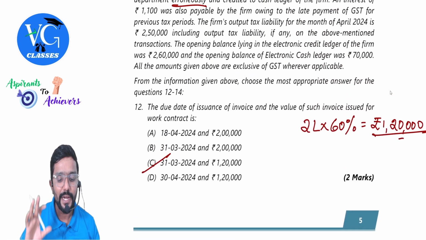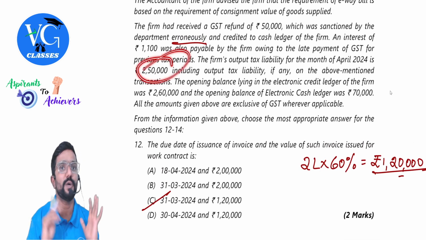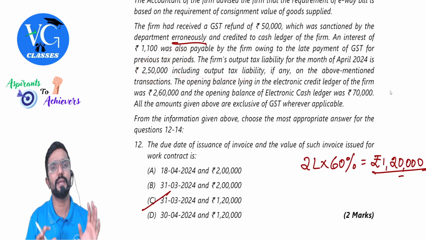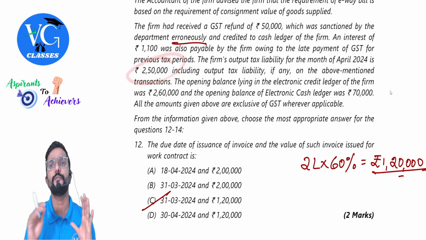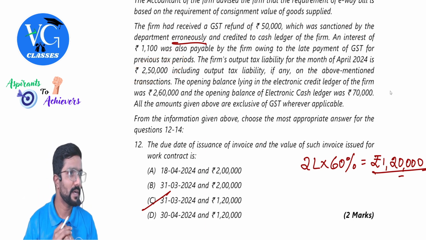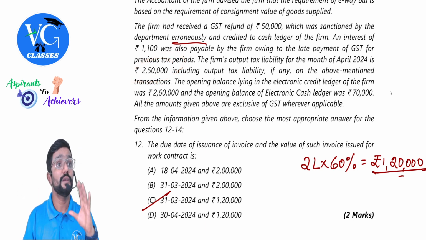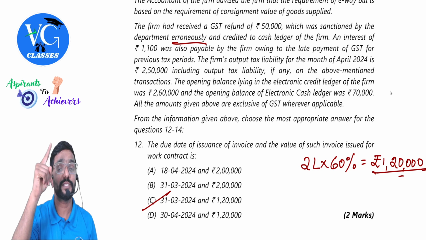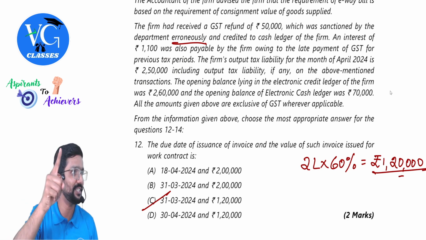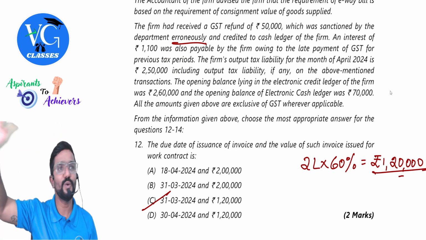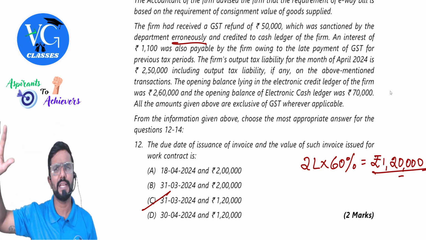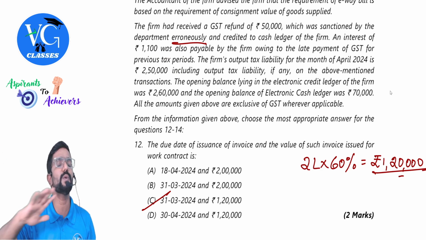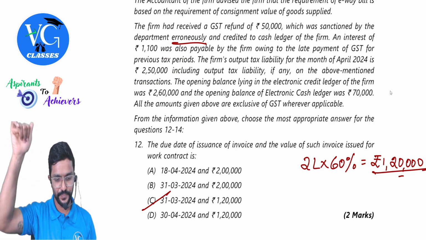Please be careful, guys. Here we are assuming the entire 250 as output tax. They told including output tax liability, but we are assuming the entire 250 as the output tax. Clear? And we are assuming one more thing. We are also assuming that Rule 86B is not applicable to the assessee, the supplier. If Rule 86B is applicable, at least 1% of output tax he has to pay through the cash ledger. Until and unless the question specifically mentions it, you assume Rule 86B is not applicable, guys.